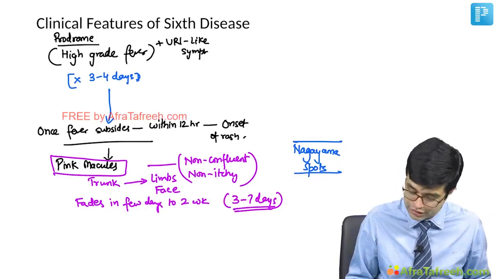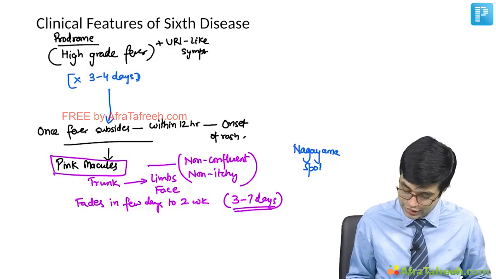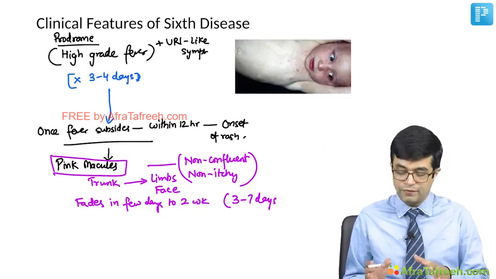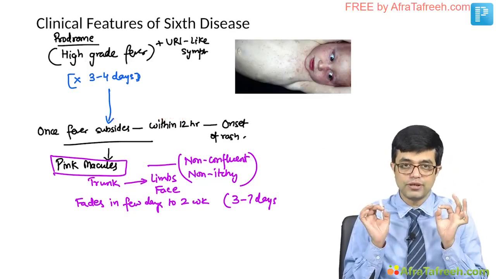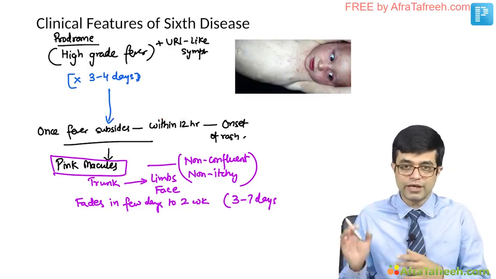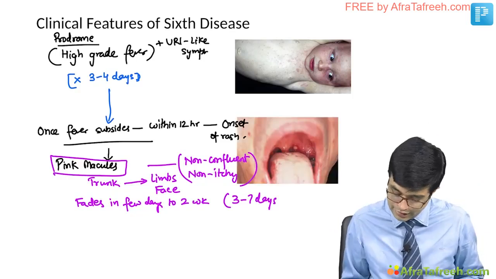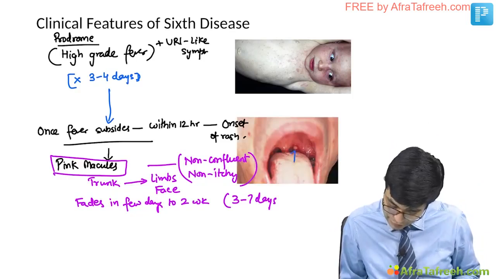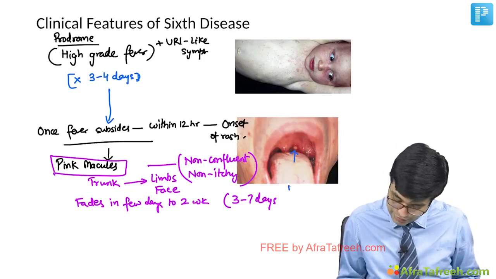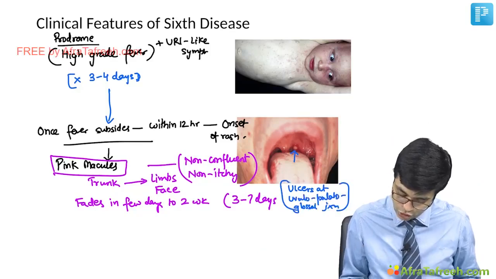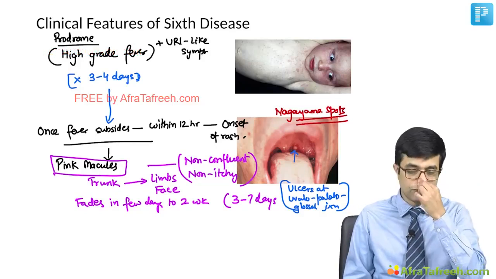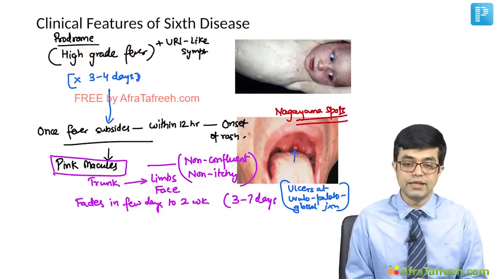So if I have to show you the pictures related to this disease, you can have a look here. This is the child with fine pink macular rash present on the body, on the trunk, and then spreading to the face also. And these are the Nagayama spots. Can you see this aphthous ulcer-like lesion? They are ulcers present at the uvulopalato-glossal junction. They are the ones which are called the so-called Nagayama spots. Again, they tend to resolve with conservative management. Treatment is supportive. No specific therapy is needed in sixth disease.